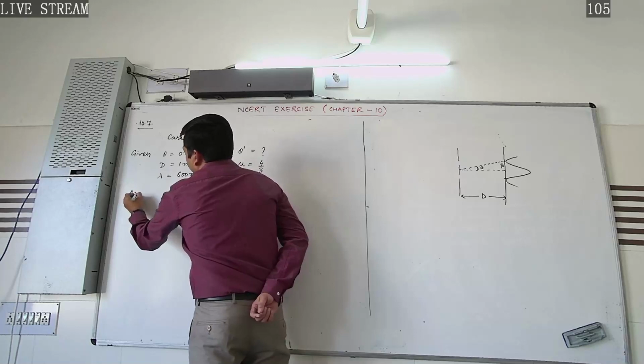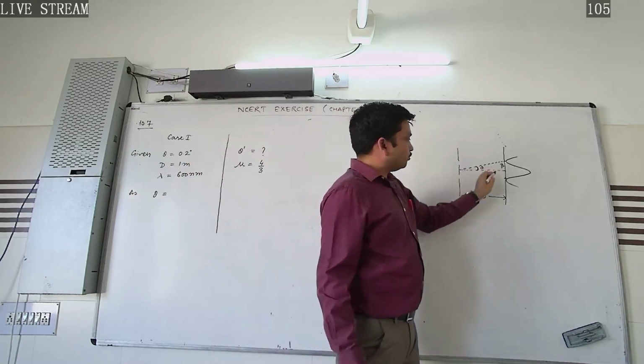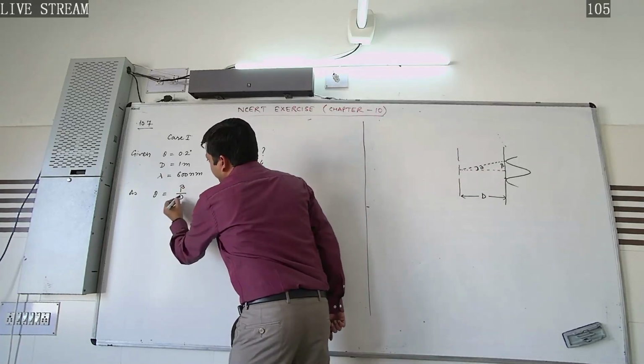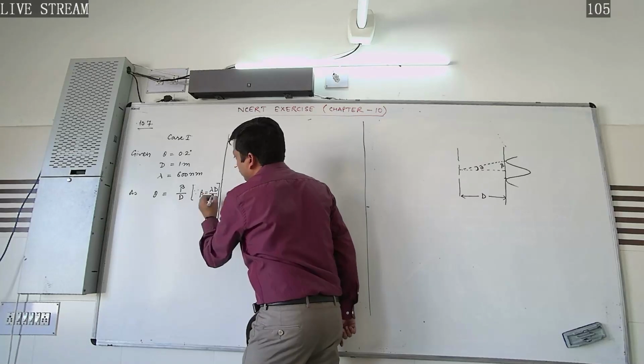According to the figure, angular width will be equal to beta by capital D, but beta is given by lambda D by small d.